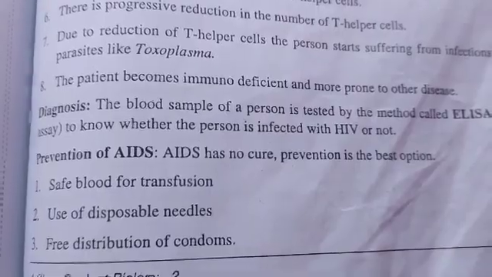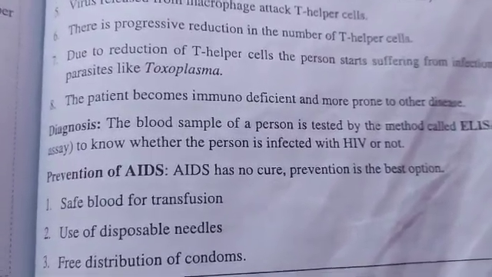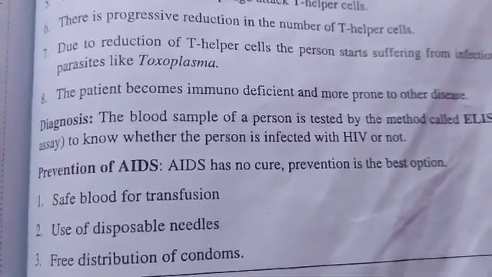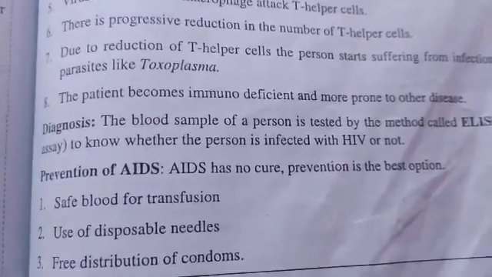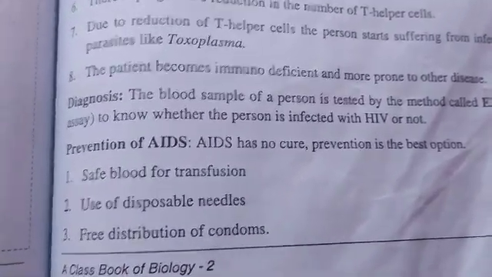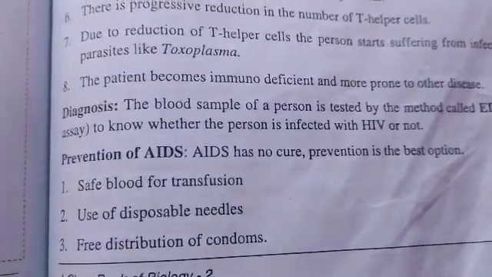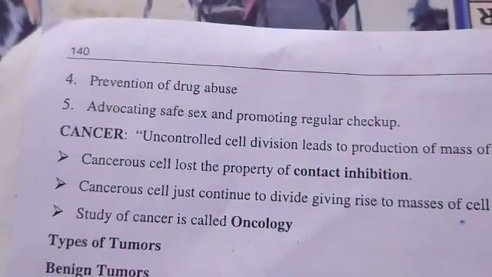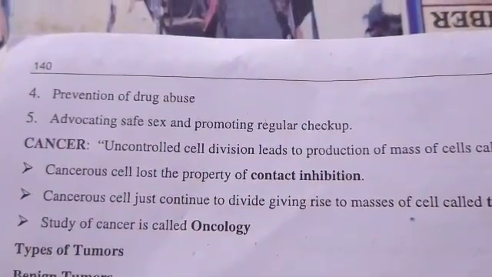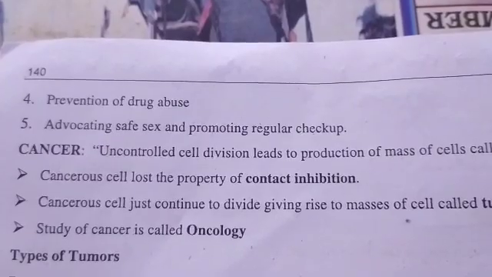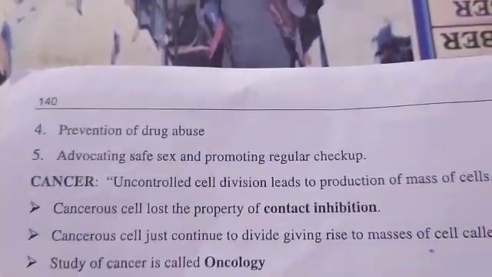What are the preventive measures? There is no treatment for AIDS, as you know. So we have to go for prevention. Prevention is better than cure. Safe blood transfusion, use of disposable needles, free distribution of condoms, prevention of drug abuse, advocating safe sex and promoting regular checkups.